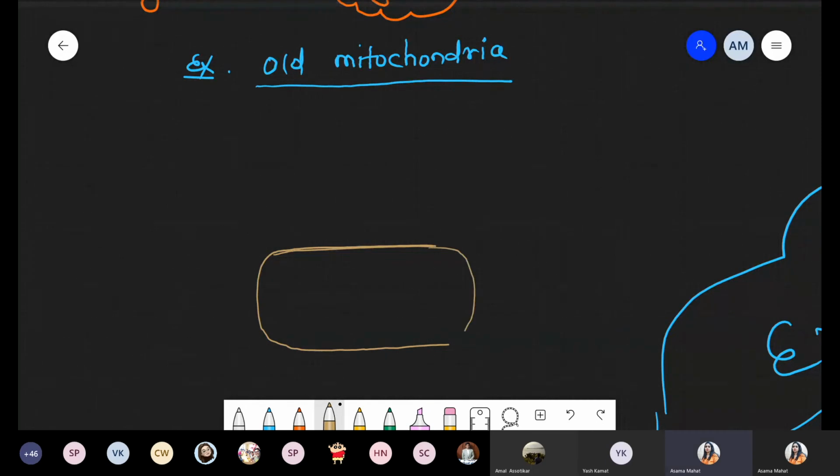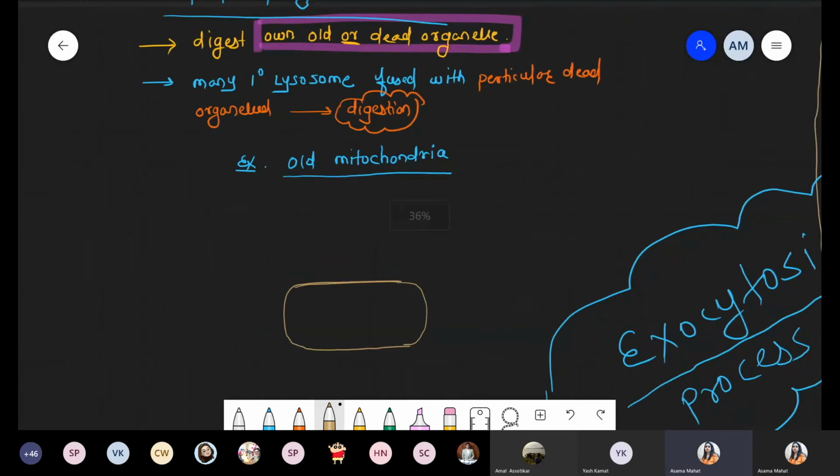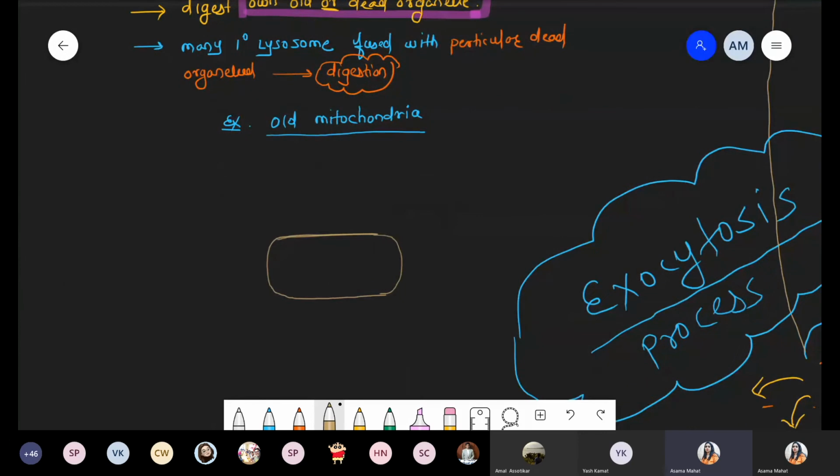These are the organelle, that is the mitochondrial organelle. We already discussed the mitochondrial organelle. These are double membrane organelles. So there is an outer membrane, and inside the double membrane there is an enfolding structure called cristae. So these are the structures of mitochondria.